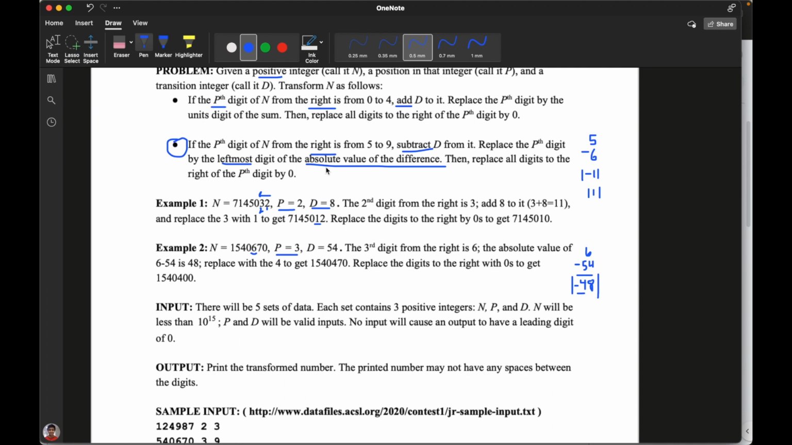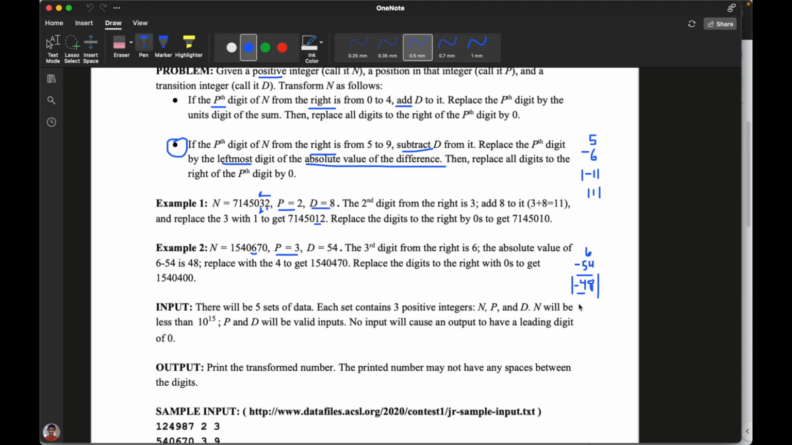So you first go to the position digit, which is 6. And since 6 is between 5 and 9, you want to subtract the value D from it. So you're going to do 6 minus 54, which is over here. So when you do 6 minus 54, remember for the second step, you want to take the absolute value difference, which is just the absolute value of this difference. 6 minus 54 is just negative 48. So when you take the absolute value of that, you get 48. Just plain old positive 48.